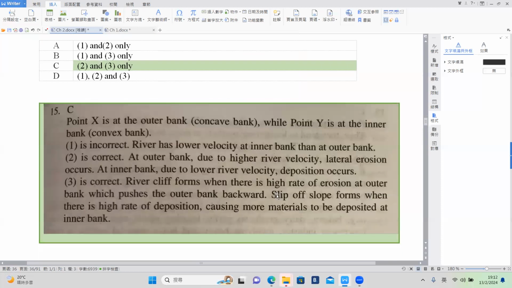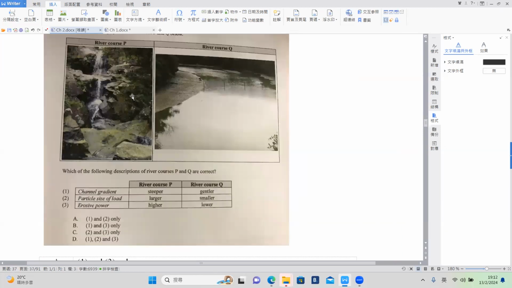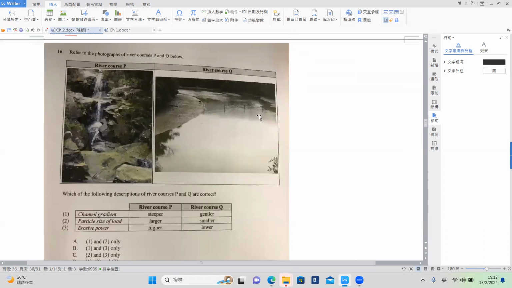C only. Okay, I mentioned it just now. Okay, then this one, this photograph was already shown in a previous question. Okay, waterfall, P definitely has the steeper gradient. Q, I don't know what it is. Hopefully it's a meander, okay, but definitely it is in the middle course at least.